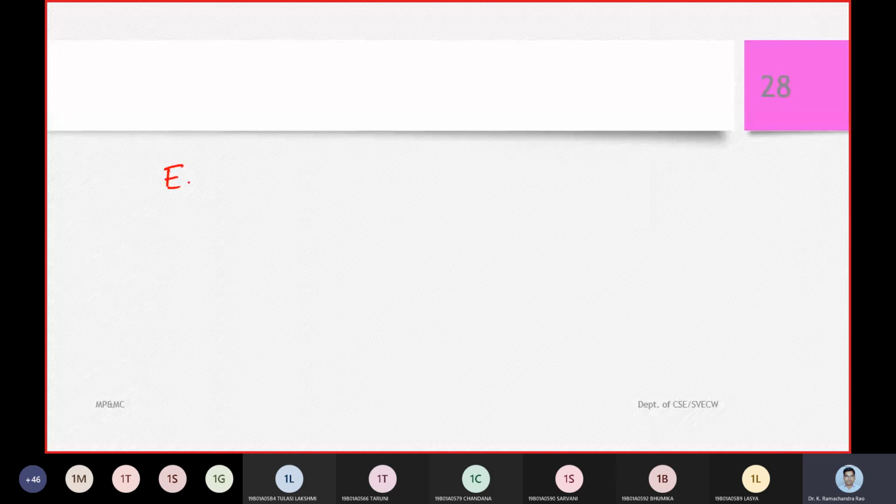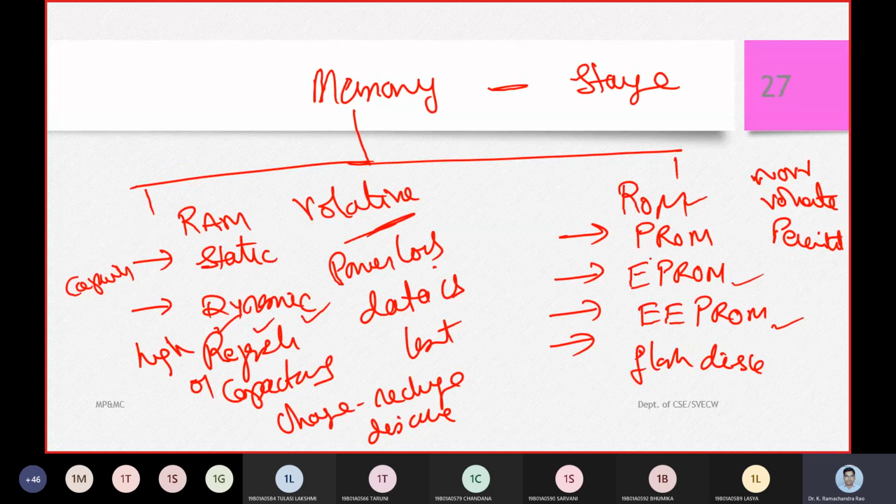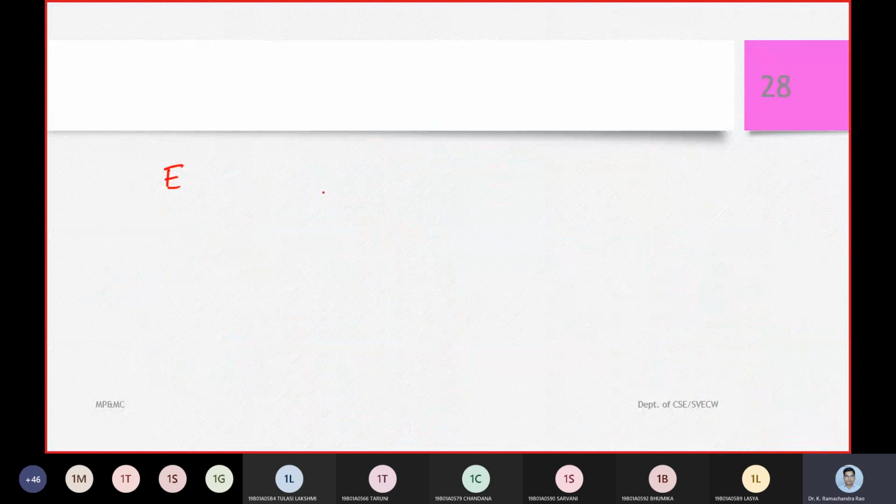Another word for this read-only memory, the pet name, is maskable read-only memory. I will call it maskable, you will call it ROM. So there is no change, right? Even if people call it random access memory, read-only memory, or maskable read-only memory, the same sense will come. One, we are going to call it permanent.